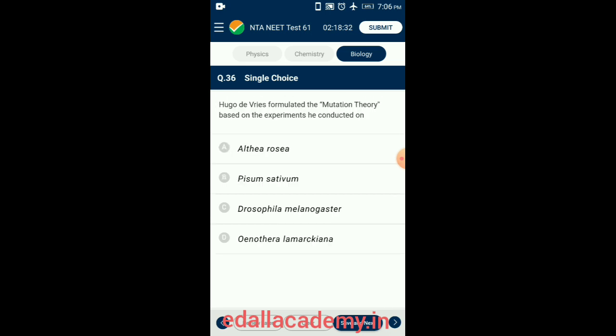Question number 36. Hugo de Vries formulated the mutation theory based on the experiments he conducted on. Hugo de Vries observed a number of mutations in his experimental plant evening primrose, Oenothera lamarckiana. So the correct option is option D, Oenothera lamarckiana.